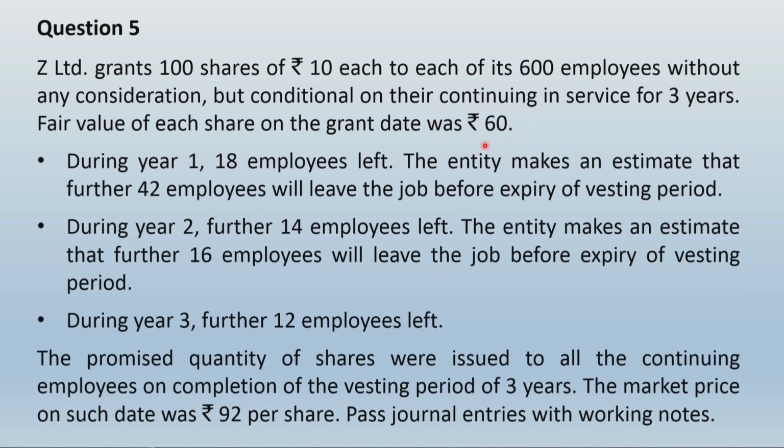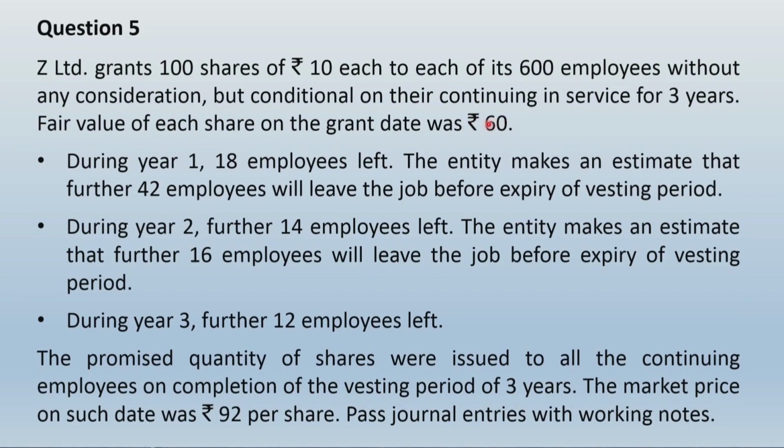The moment the shares are vested to the employees, automatically the benefit that the employees will get will be rupees 92 in their hand, correct? Because each share at the date when the shares will be handed over to employees is worth rupees 92. So the company need not make provision for that 92. What is to be considered as per the requirement of Ind AS 102 is the fair value of the share prevailing at the grant date, because this is the value that the company has offered to its employee at the grant date.